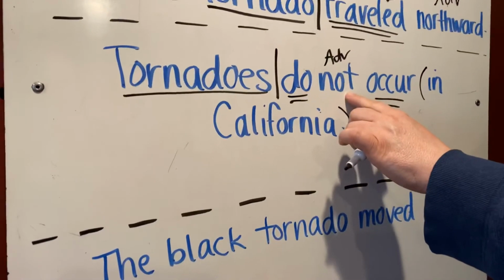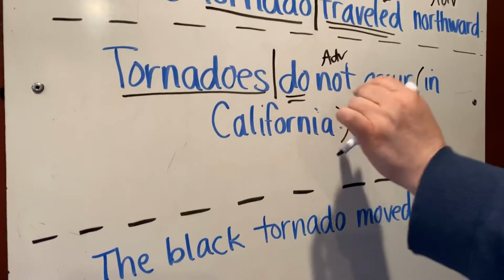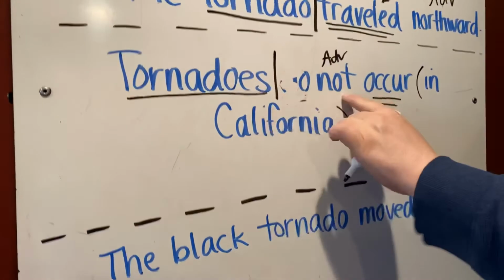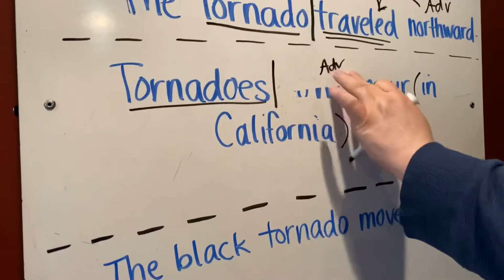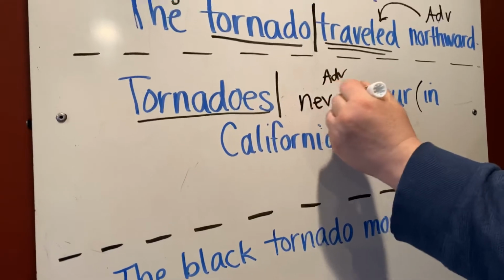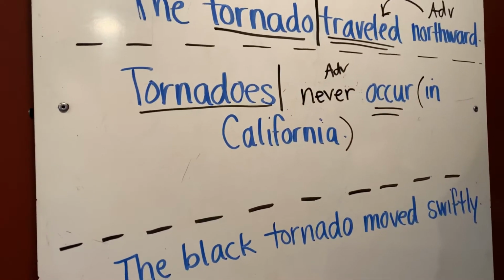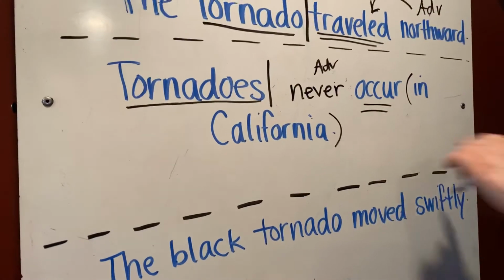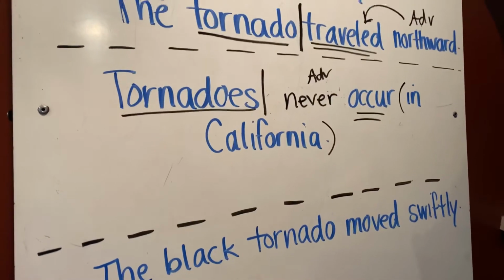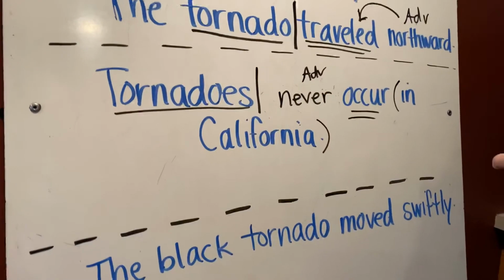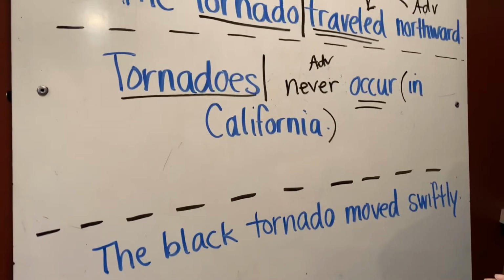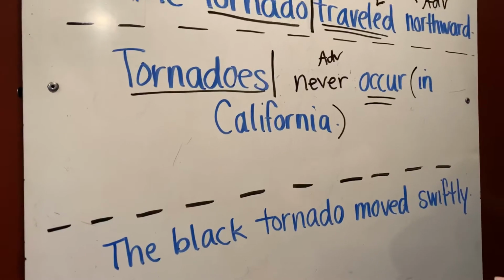Okay, so we could also have this. Not is a negative. So is this. Never. Okay, and there's a list of those in that green box. Never occur is also an adverb that is describing when tornadoes occur. But make sure you look at that green box so that you are familiar with the negatives, the negative adverbs.